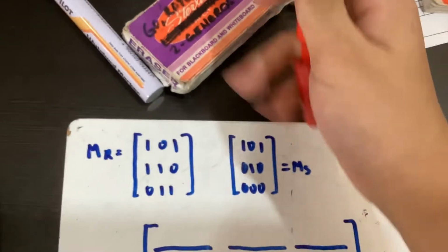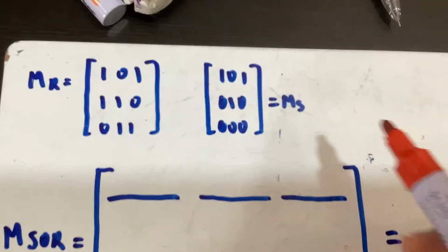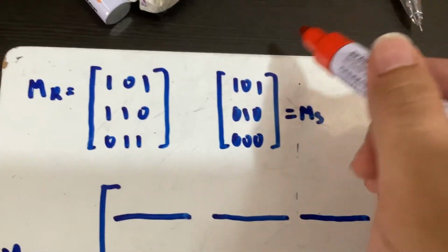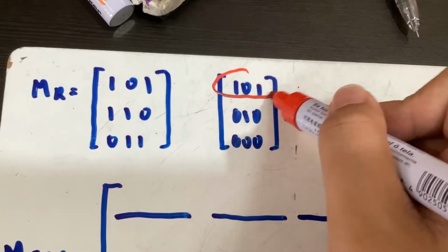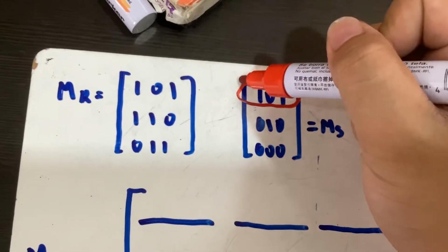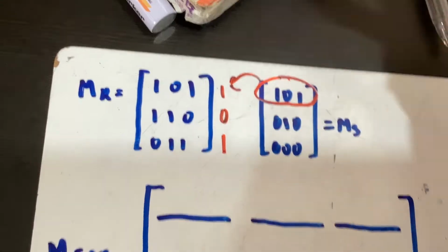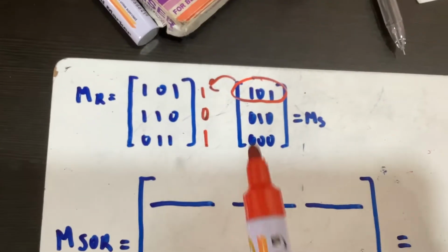Red marker. Move on. Take the row of MS. Okay? This is our MS. So we take the row. This is the row, row number 1, 101. Right? And then we put it here. We align it as so. Right? What's the next step?